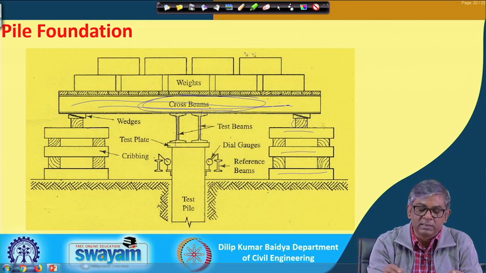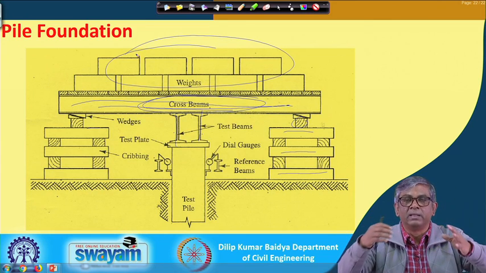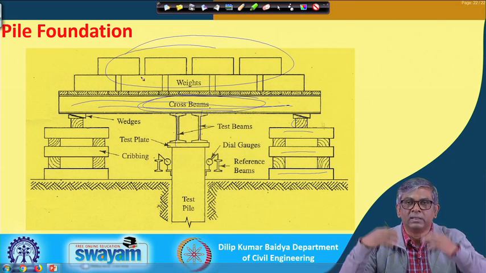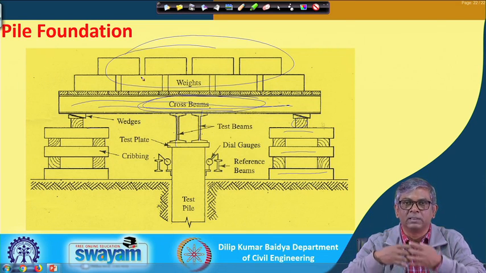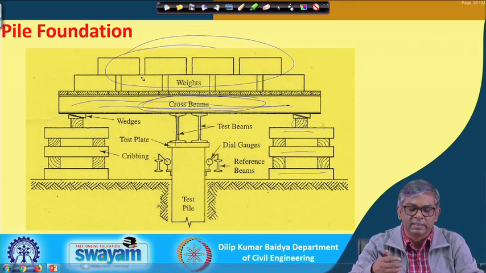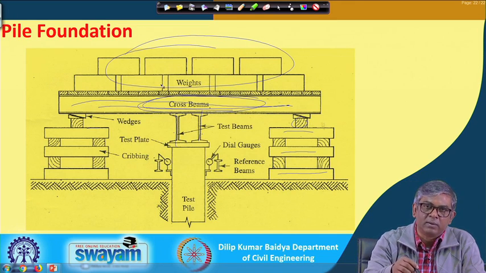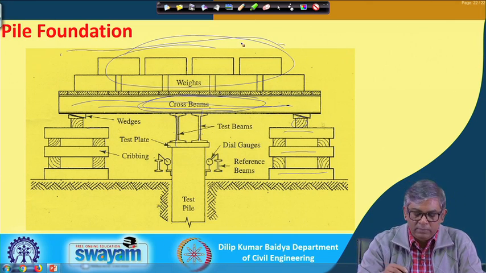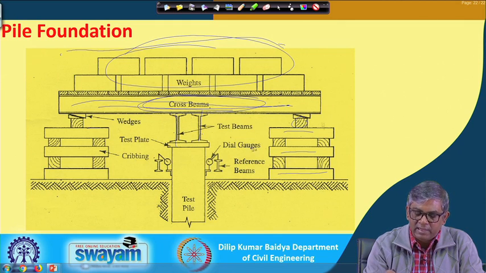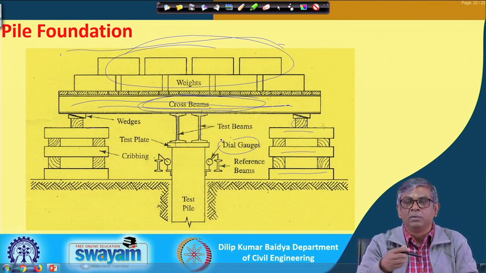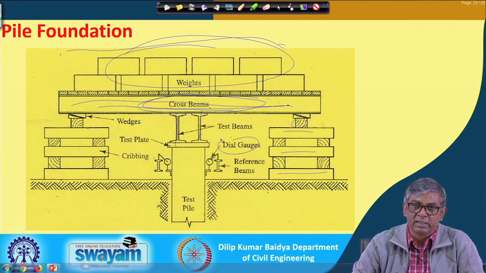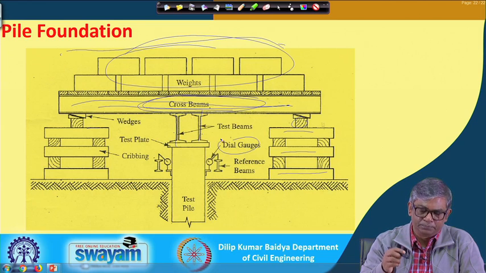Above this you can add load in the form of sandbags and other things. Suppose 25% load is applied, then 50%, 75%, 100%, 125%, 150%, in stages, by sandbags or by another mechanism, and the corresponding settlement is read through the dial gauges. The dial gauges are all around, and from there the deformation is observed. Finally, the load settlement curve will be plotted, and from there one can find out the net settlement and the capacity of the pile.